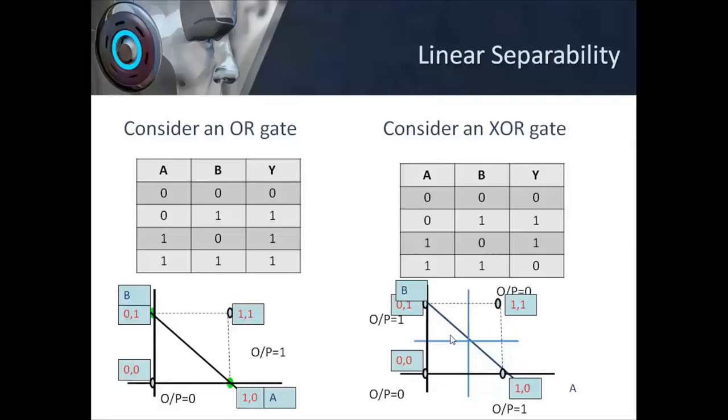So I can see I don't have any single line which is able to divide this space covering the 4 points of my XOR gate into two separable classes of output, where one output is restricted to one region and the other to the other region. So it is unable to classify using a single line into two separate output regions. So this is said to be linearly inseparable.